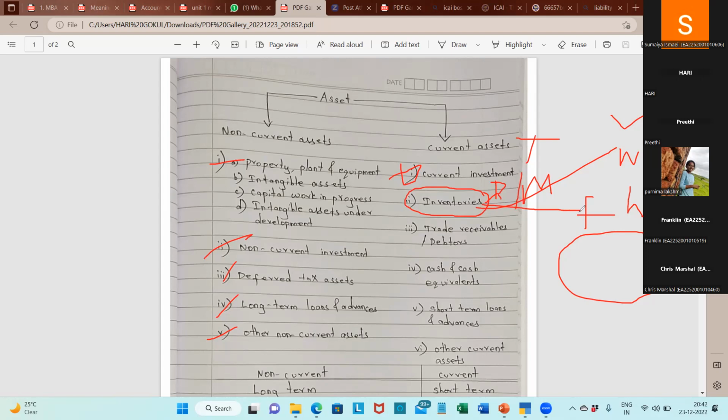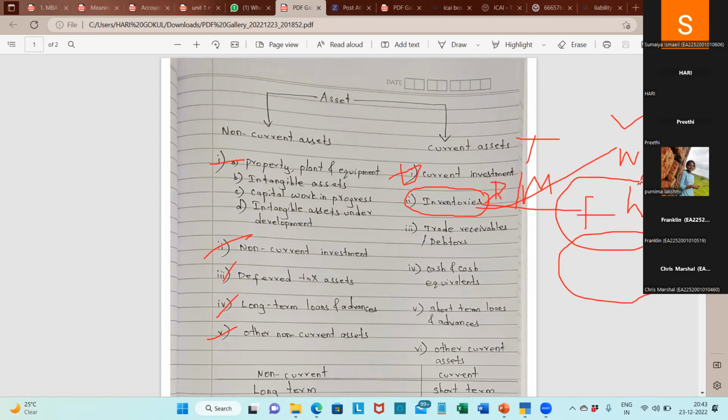Inventory is most important because each and every sum has an inventory: opening stock, closing stock. Inventory is also known as stock. Opening inventory, closing inventory, opening stock, closing stock. From business to business, the inventory will change. For me, the car is the inventory. For the tire maker, the tires will be the inventory, but for me the car becomes the inventory, the finished goods.